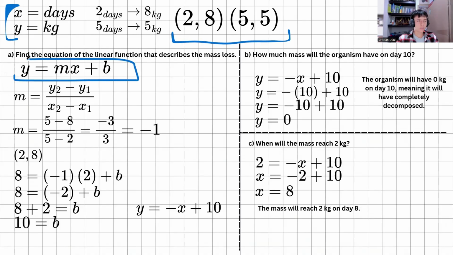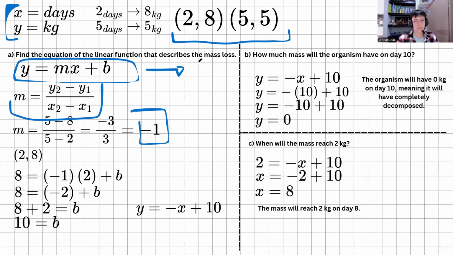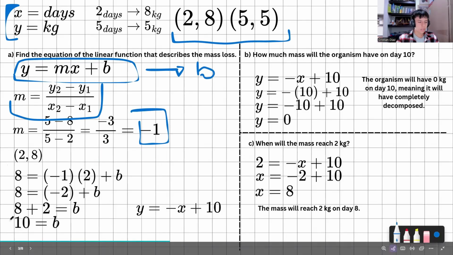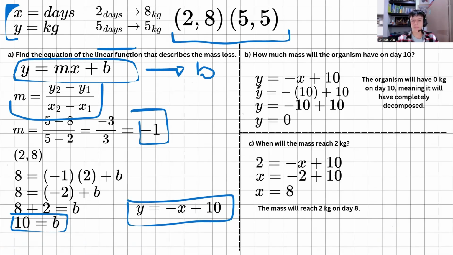Like I said, this is the principal equation. Y, we know 2 y's. X, we know 2 x's. And b, I don't know what b is in this case. And m is our slope, but we can solve that. So in this case, we solve that, and that gives us -1. And now we can replace the data in the principal equation, and with that, we get b. b is equal to 10. And with that, we know our linear function in the problem.